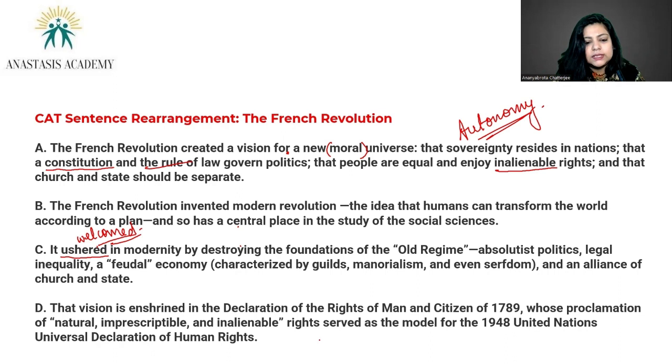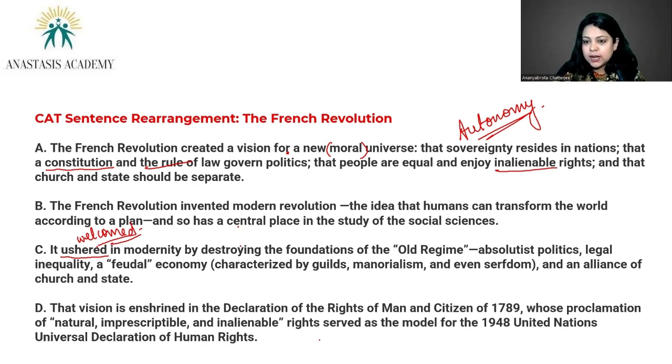So it ushered in modernity by destroying the foundations of the old regime, absolutist politics. Absolutist politics is absolute is what? You can't make any changes in it. Absolute, ultimate. Absolutist politics is, well, if I am left, I am so extremely leftist. If I'm right, I'm so extremely rightist. So if you don't believe in all the 100 things that I'm saying, then you are not a good addition to the party, or not a good follower, or not a good disciple, whatever.